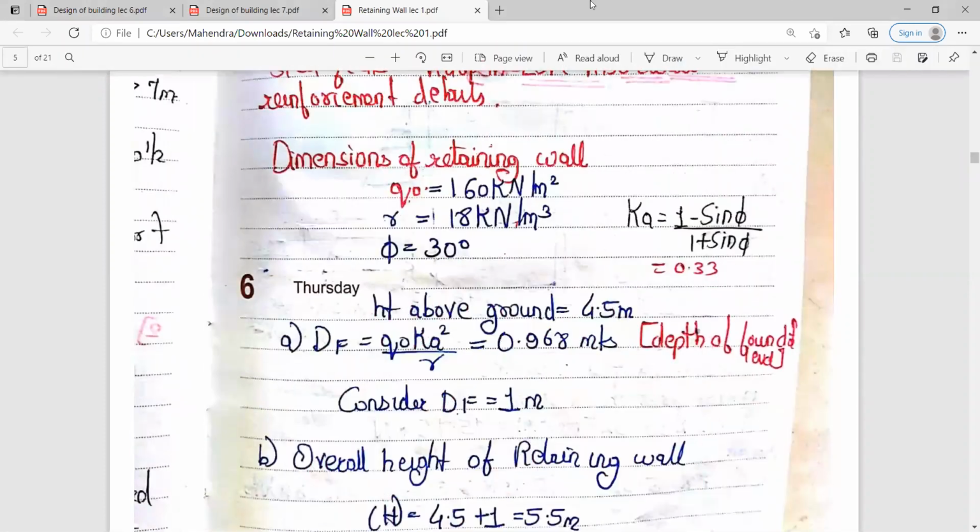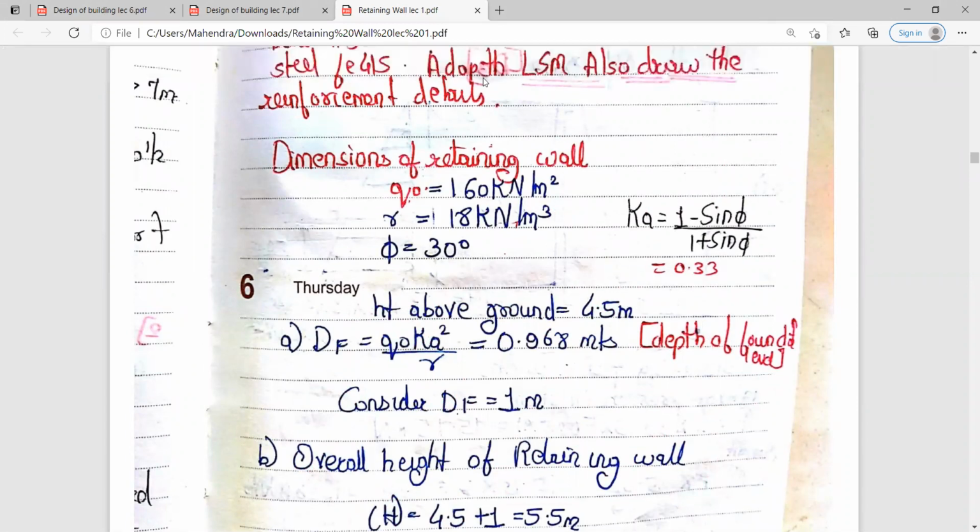First of all, whatever the given data is there, that will be in the dimensions of the retaining wall. Now SBC of soil, that is the self bearing capacity of the soil, 160 kilonewton per meter square. So that is nothing but Q0, that is 160 kilonewton per meter square. Then unit weight of earth backfill, that is gamma, 18 kilonewton per meter cube. And phi is nothing but angle of repose, given to you as 30 degree.